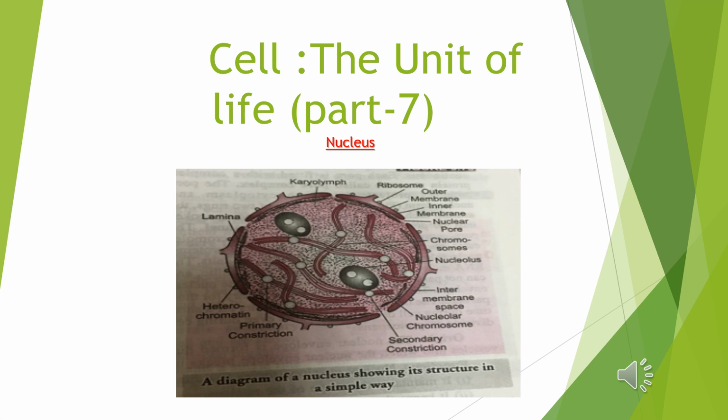So interphase nucleus means the nucleus at the time when the cell is not dividing. It is highly extended, and it has nucleoprotein fibers called chromatin, nuclear matrix, and one or more spherical bodies called nucleoli. The membrane of nucleus is made up of two membranes, and the space between them is called perinuclear space, which is a barrier between materials inside the nucleus and that of the cytoplasm. In this nuclear membrane, there are some pores called nuclear pores, through which the substances formed in the nucleus can be in connection with the cytoplasm.